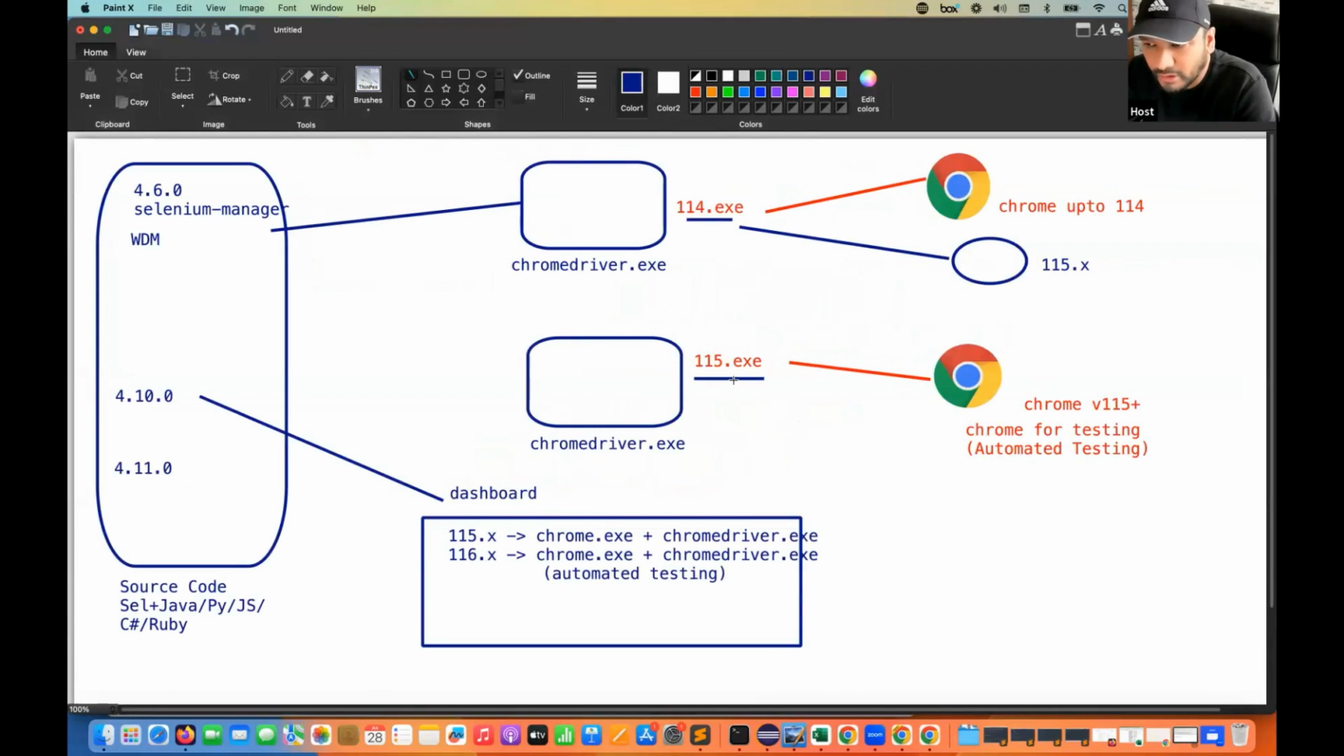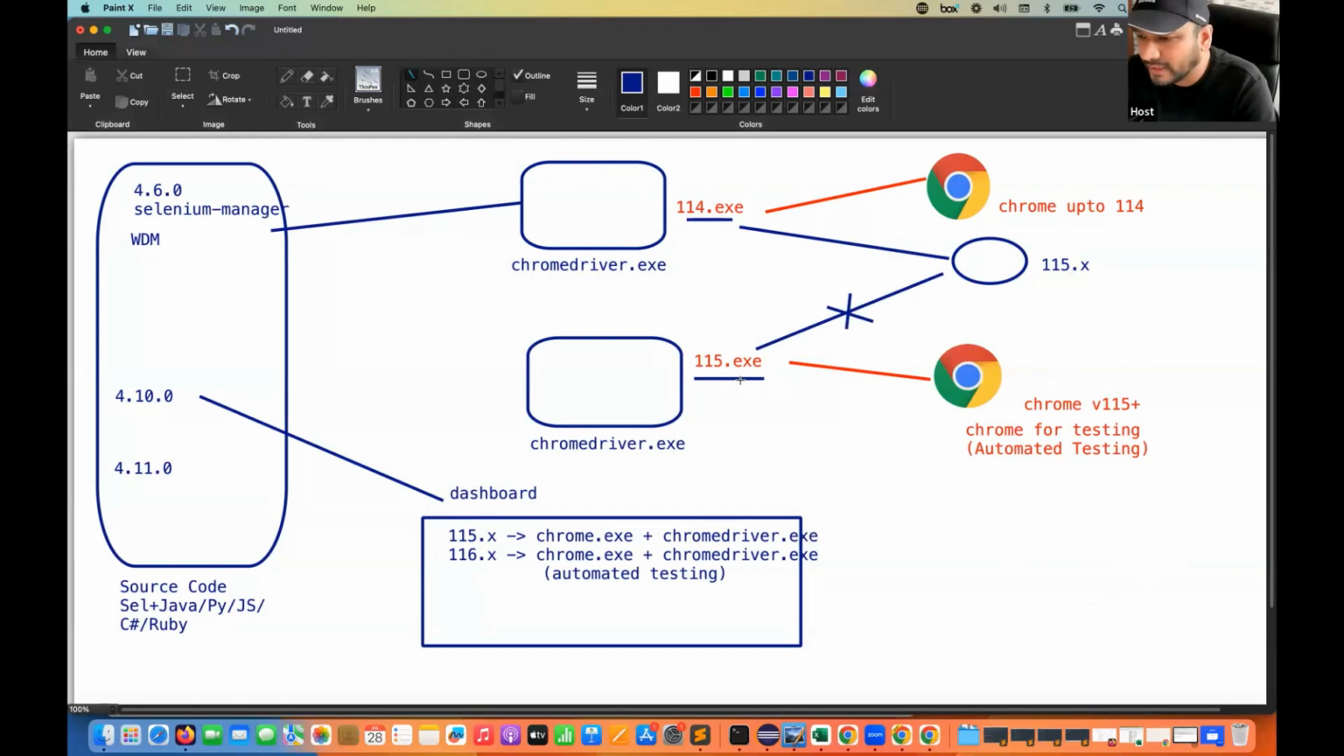Now you have this 115.exe you have actually downloaded. Then this Chrome 115.exe can interact with only and only the Chrome for testing browser that we have over here. So obviously that's why it says that this 115.exe won't be able to interact with this browser. This will not interact with this browser. That's why we are getting the error.